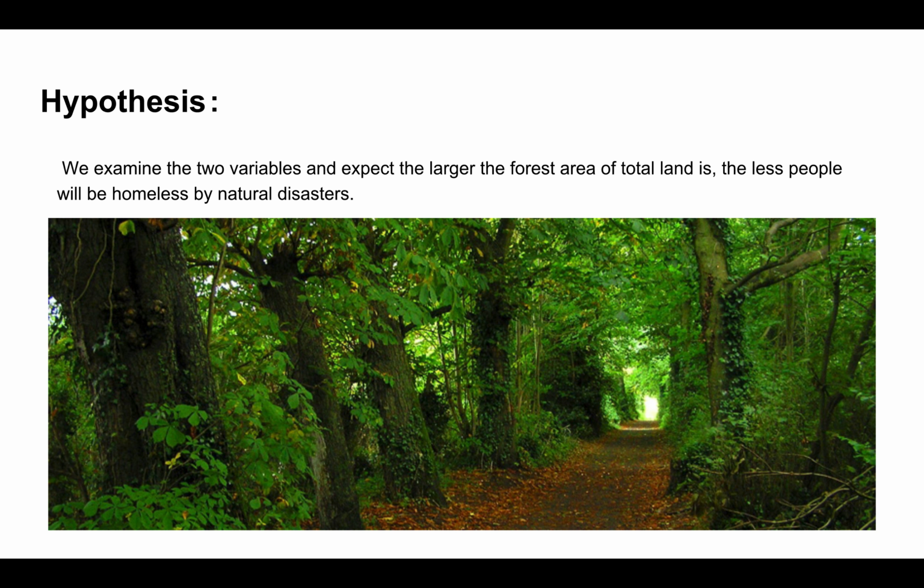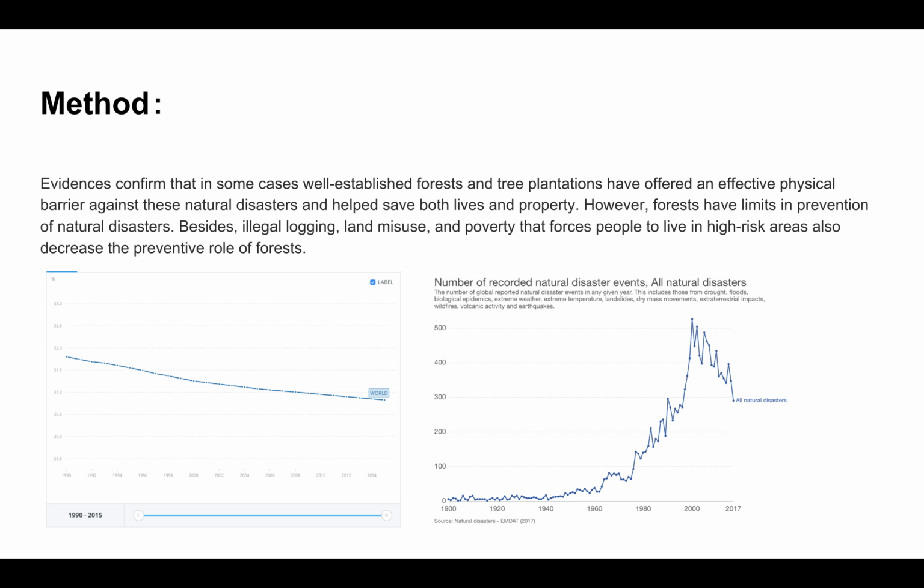And so the hypothesis is that we examine the two variables and expect that the larger the forest area of total land is, the fewer people will be homeless by natural disaster. So this is the method we found.